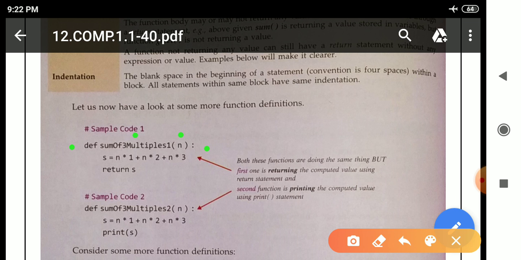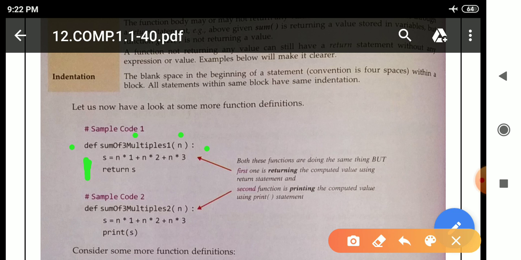At last colon is there means this is function header. Next, colon means it is a compound statement, that is why we have to leave the space here, means indented. This is body of function and it is an indented statement. So s is the name of variable which will store all the calculated result, and at last return s. Through return s we are returning the value which is stored inside s.